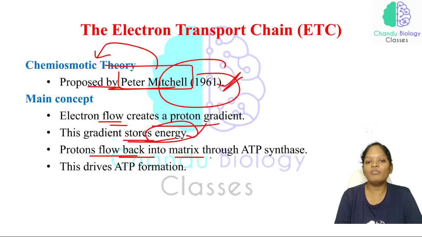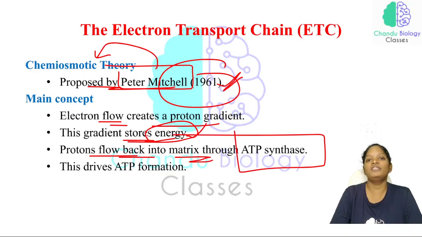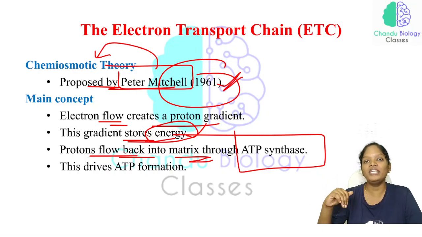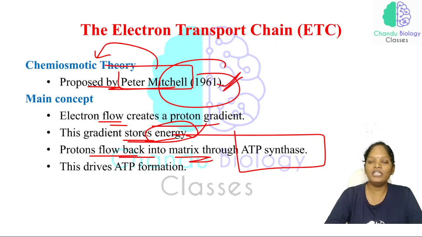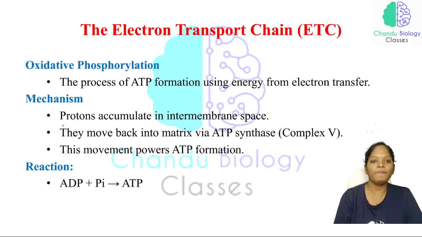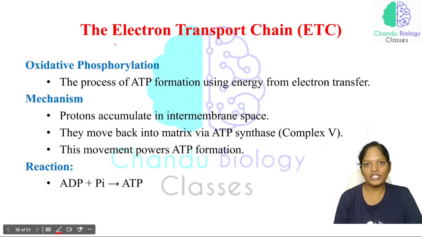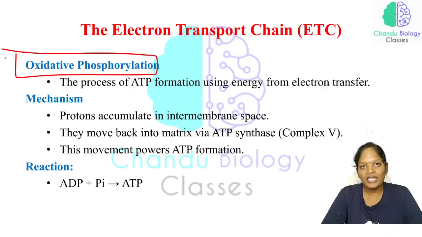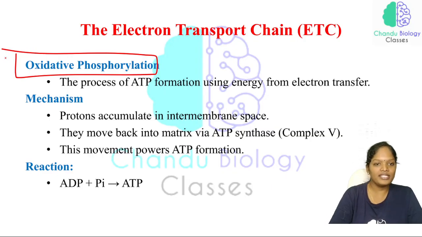The proton flows back into the matrix through the ATP synthase complex, that is the F0 F1 complex. The proton is brought back from the intermembrane space to the matrix region, and this proton movement drives the ATP formation. This ATP formation we call oxidative phosphorylation. We have studied what substrate level phosphorylation and oxidative phosphorylation are, and this is the oxidative phosphorylation.